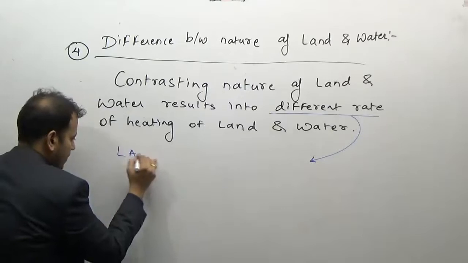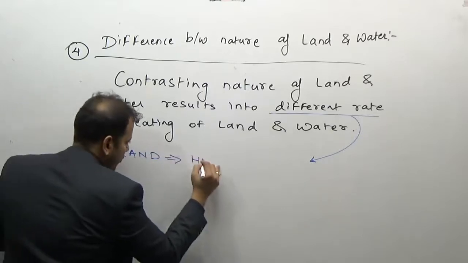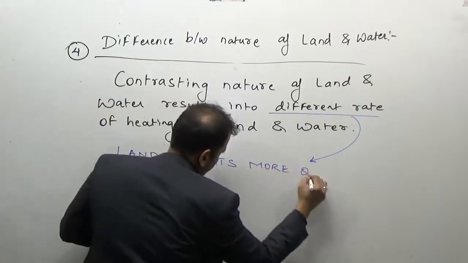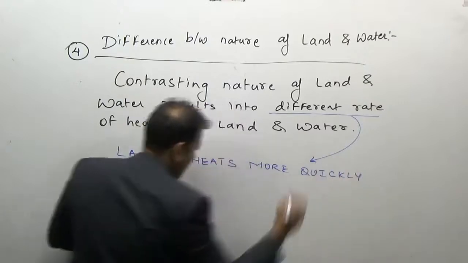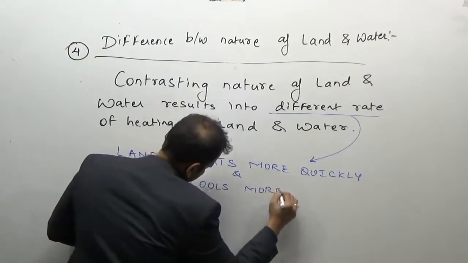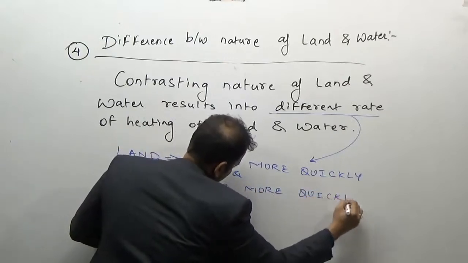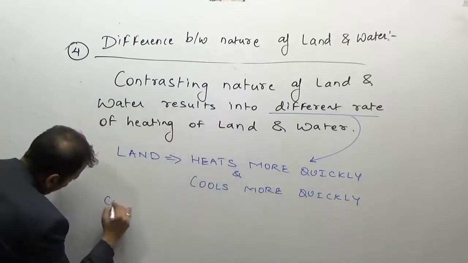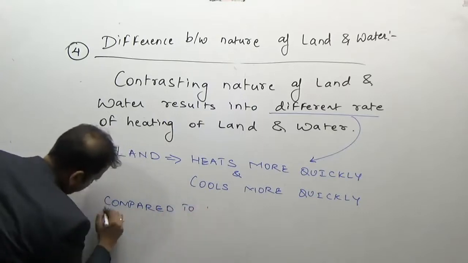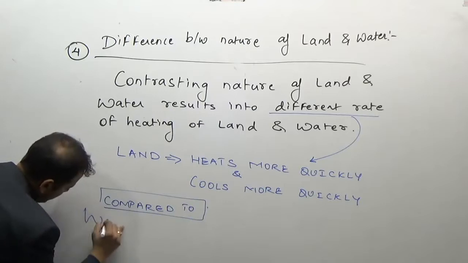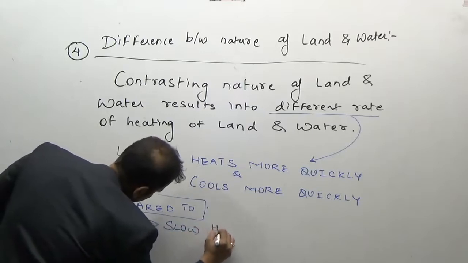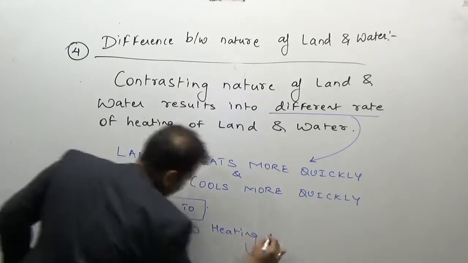Land, as we have done, heats more quickly and cools more quickly, compared to water, which has a slow rate of heating and after heating a slow rate of cooling.